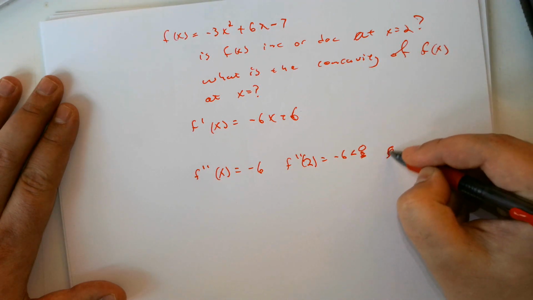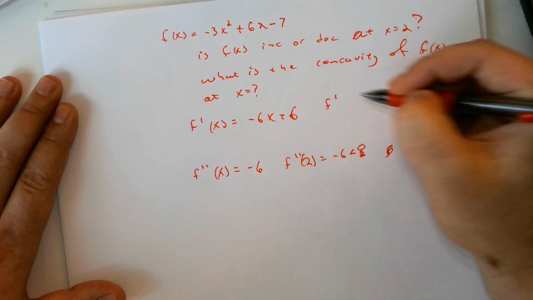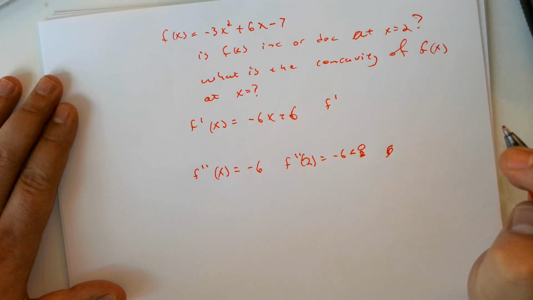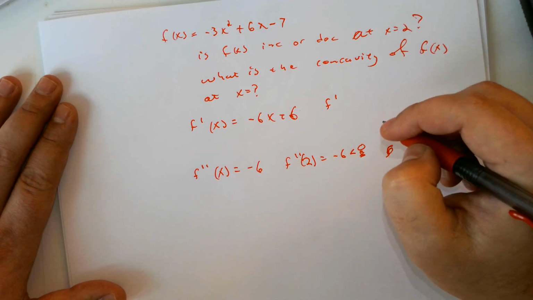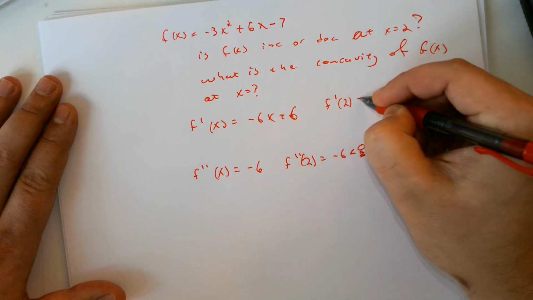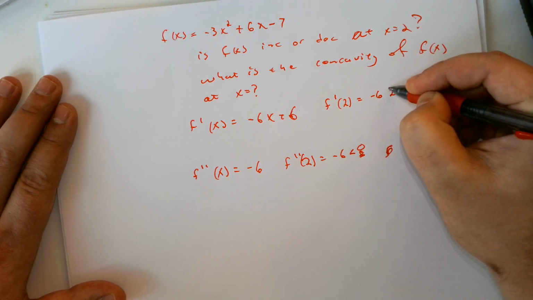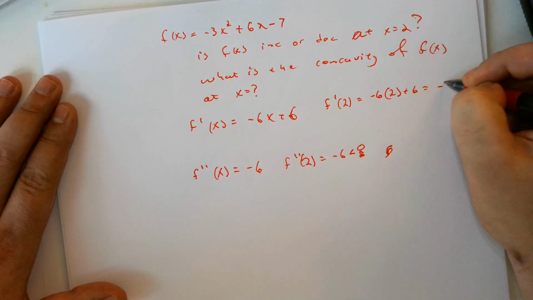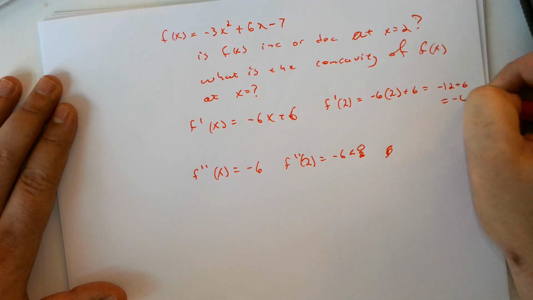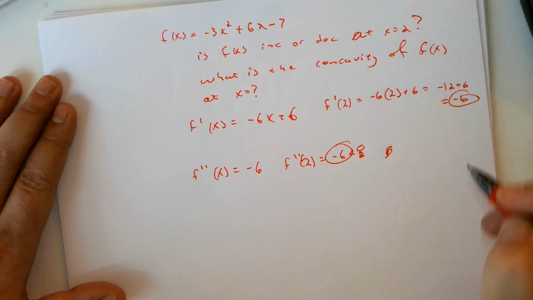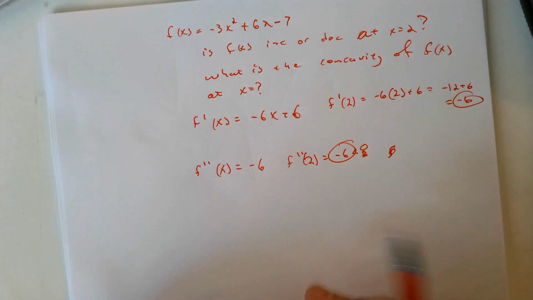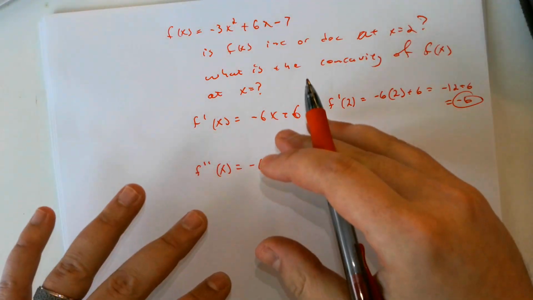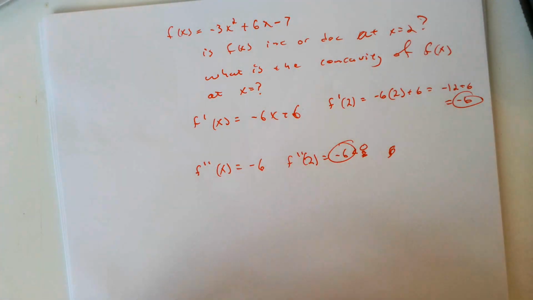And f prime of 2 is negative 6 times 2 plus 6 equals negative 12 plus 6 equals negative 6. So both at x equals 2, f prime and f double prime are negative.